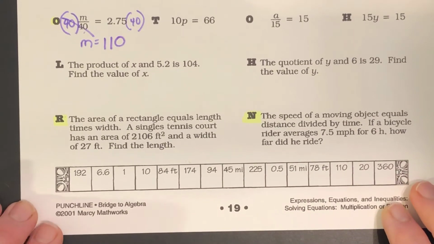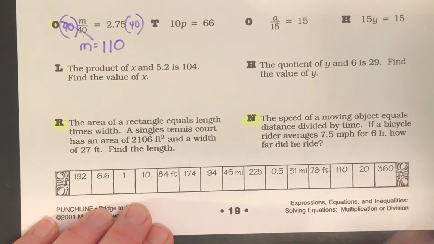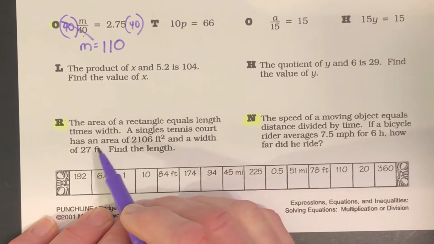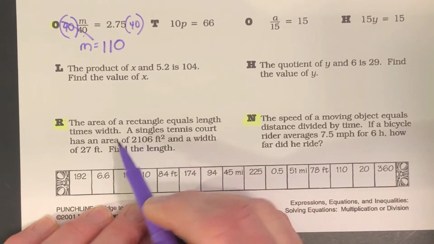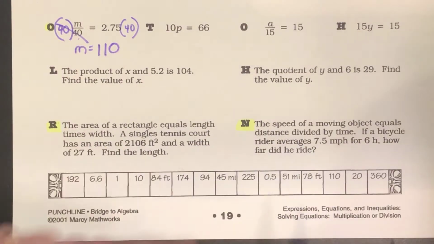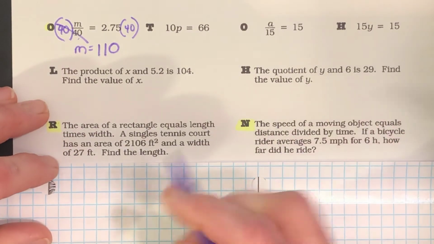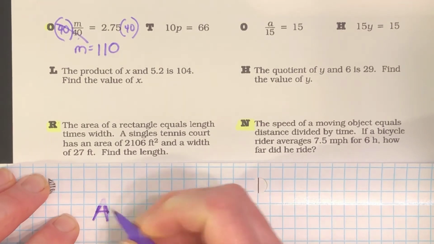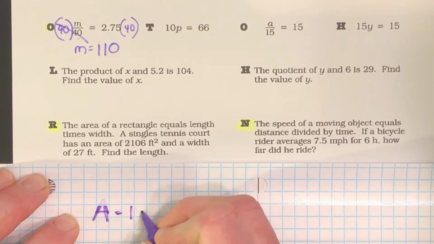Now let's go down to R. I'll need pictures for these. The area of a rectangle equals length times width. Yes. And let me write that down. So when you're finding the area of a rectangle, you do length times width.